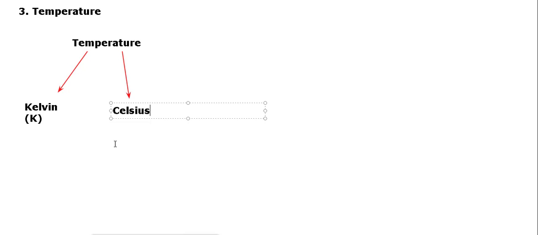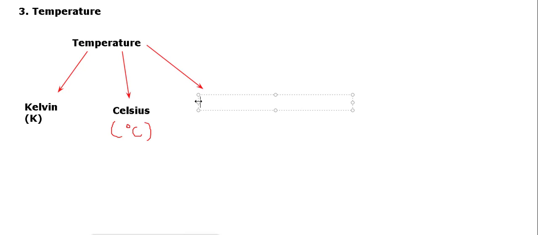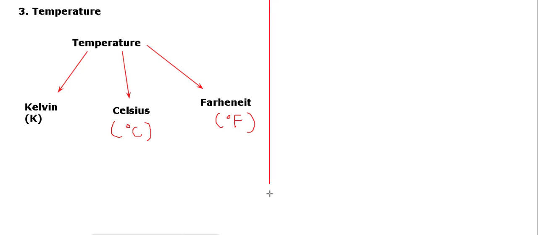Celsius. This scale is also commonly used. The symbol for this one we write as degree C, that is degree Celsius. The third most commonly used scale is Fahrenheit. In India we use the Fahrenheit scale less, but in foreign countries the Fahrenheit scale is more prominently used. This is the Fahrenheit scale, having the symbol degree F. Fahrenheit we are more prominently using for that case, right? So interconversions are very important.